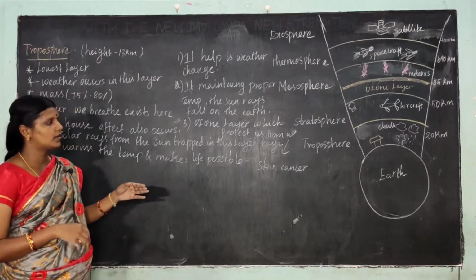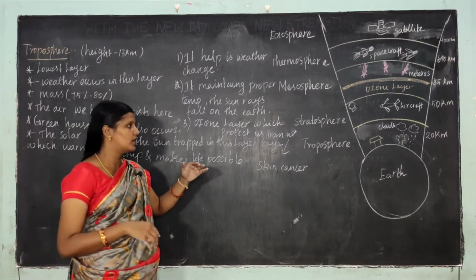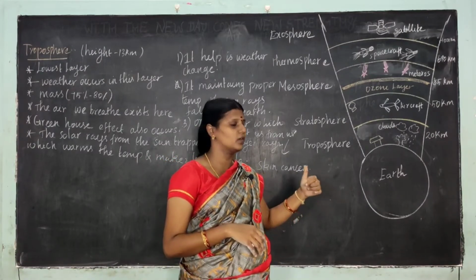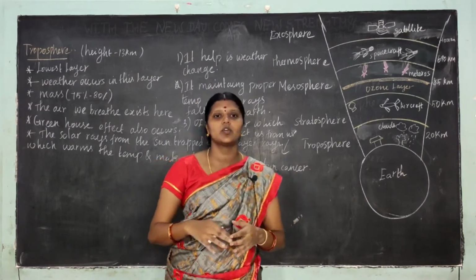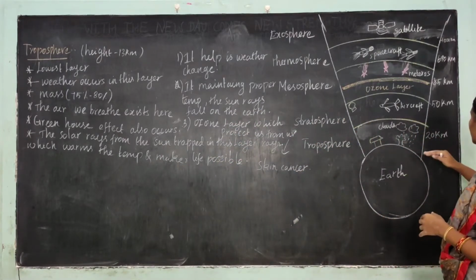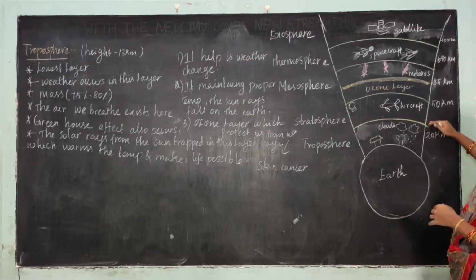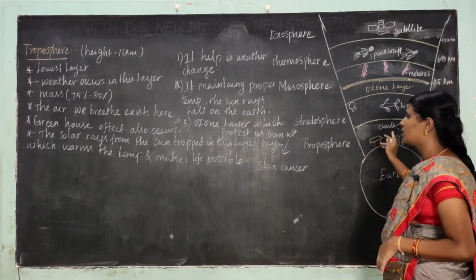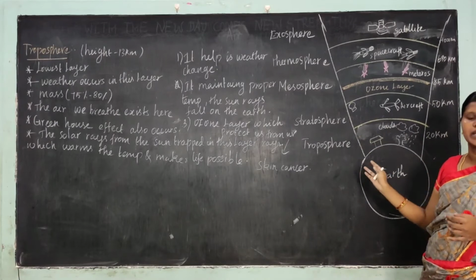First of all, the first layer is the troposphere, which is the closest to the earth. The average height of the troposphere is 13 to 20 kilometers, and weather occurs in this layer.